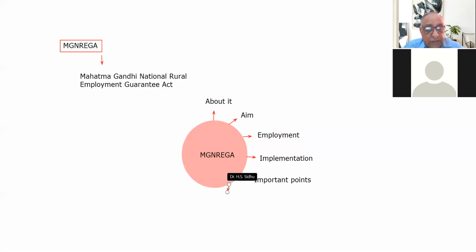After the benefits, we are going to discuss the fund allocation in the budget. That is the next subtopic we will discuss.